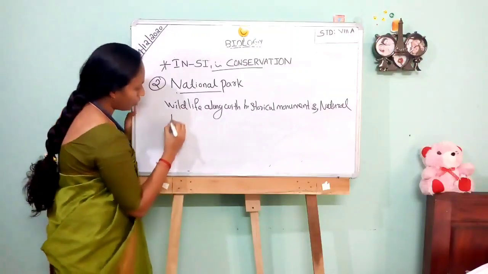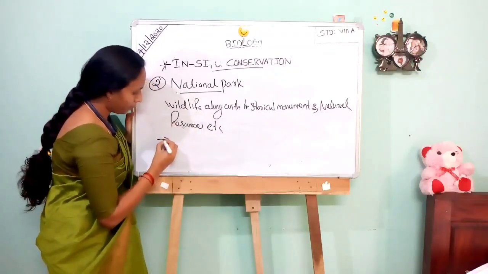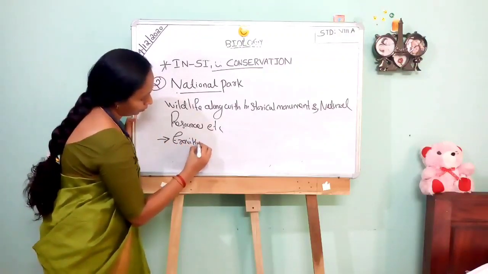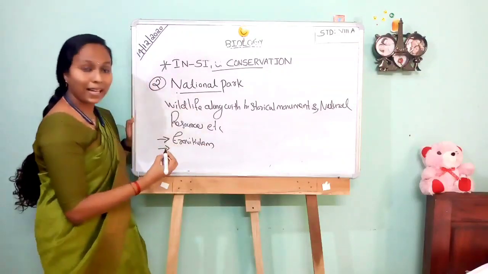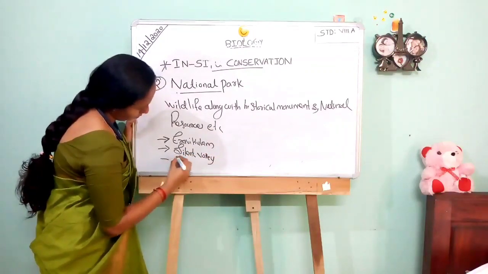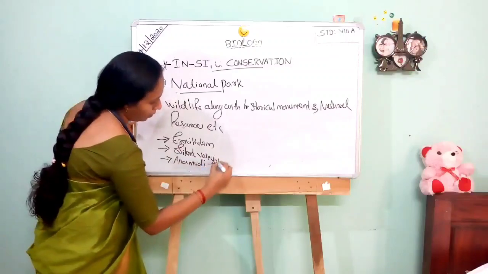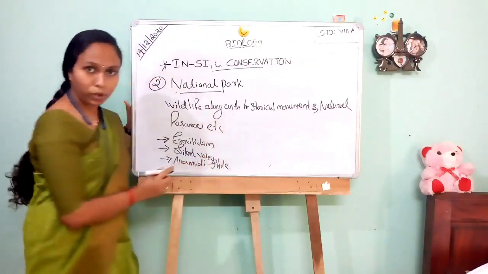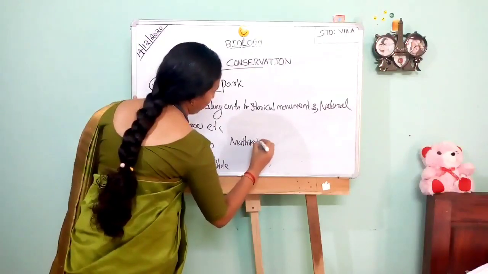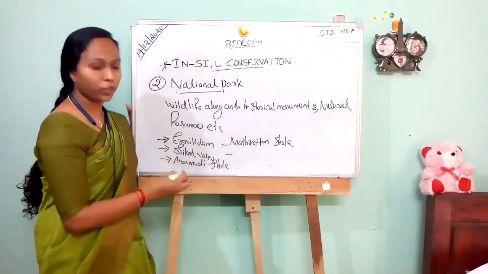Examples are Iravikulam, Silent Valley, Anamudi Shola, Madikettam Shola and Pambadu Shola.